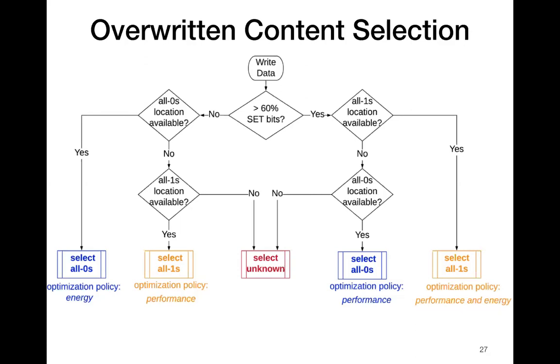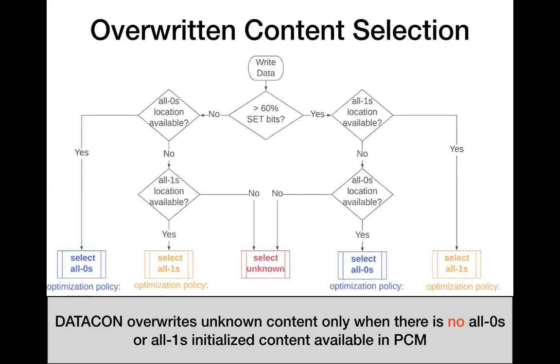This is to prioritize performance. Finally, if there are no all zeros or all ones content available, the algorithm selects unknown content. These steps are detailed in the paper. A key takeaway from this algorithm is that DATACON overwrites unknown content only when there is no all zeros or all ones initialized content available in PCM.